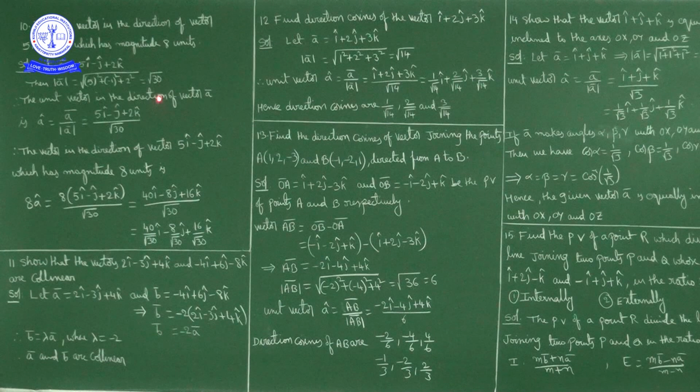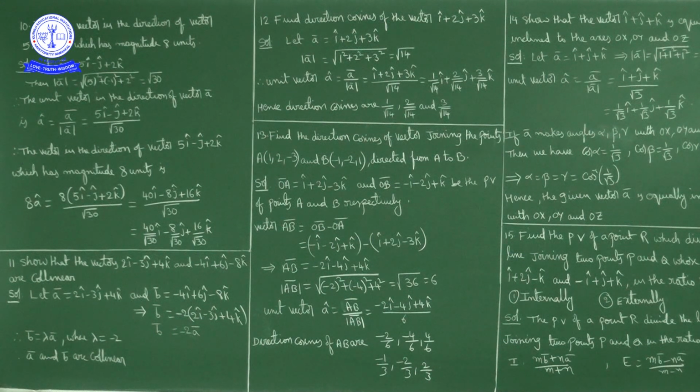This is the unit vector in the direction of the given vector. We need a vector in the direction of the given vector which has magnitude 8 units. Unit vector magnitude is 1 unit, so multiply this vector by 8, and we get a vector which has magnitude 8 units in the direction of this vector. Okay, next question, question number 11.